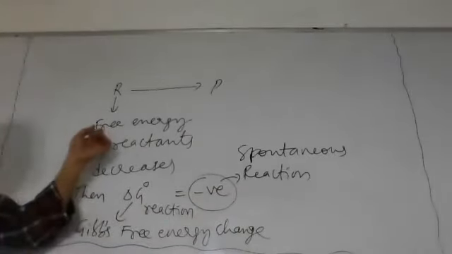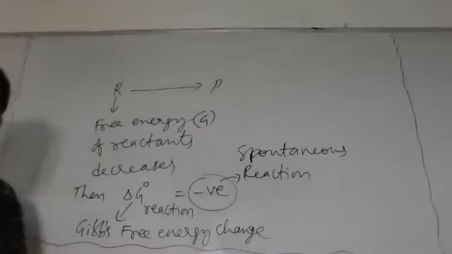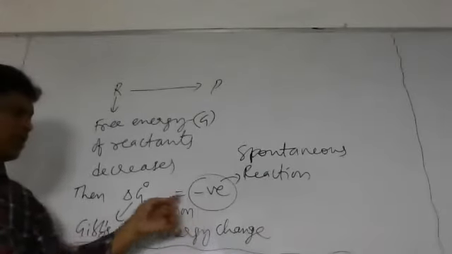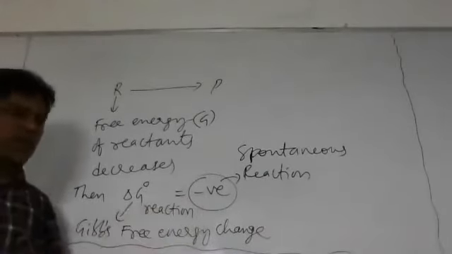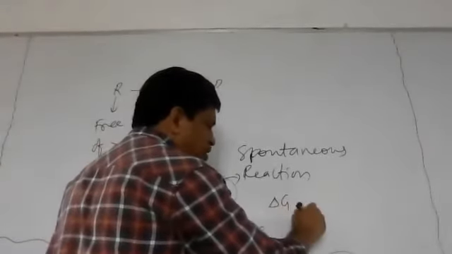The free energy means delta G or G. The free energy of reactants will be decreasing, so overall delta G naught of reaction becomes negative. How to get delta G naught of reaction?